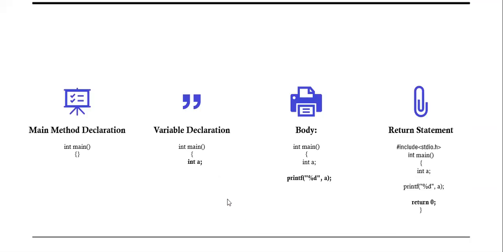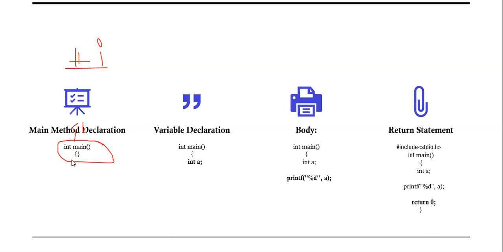And if we look at the main method, before this main method we need to declare #include <stdio.h>. After that, in between, our logic is written inside the main method only. From the main method, we can write some functions and methods, whatever we require. We can go through those function concepts later.